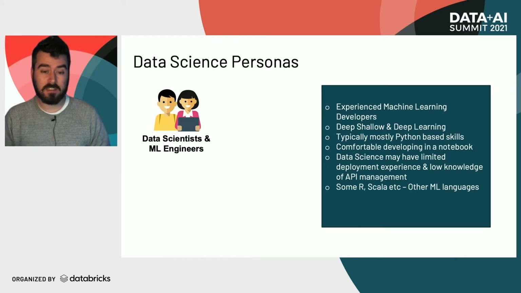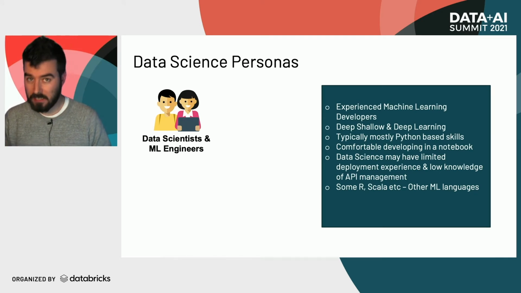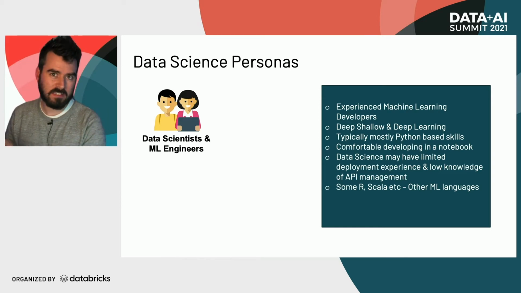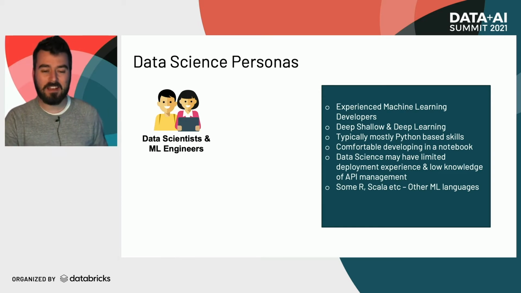So we've got our data scientists. They are typically very experienced in machine learning, with deep experience in shallow machine learning as well as deep learning. They've got all the Python skills they need in order to build models appropriate for your business and your domain. They're very comfortable writing notebooks. However, they might not be as comfortable deploying an API and figuring out what they need to do to manage that API effectively.